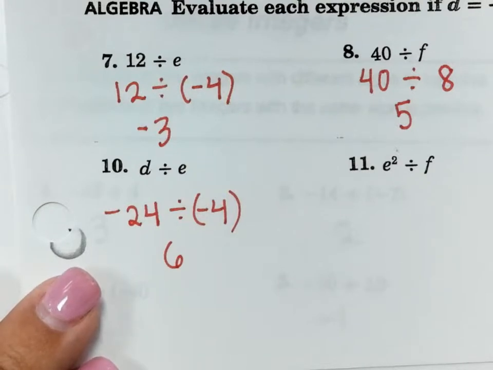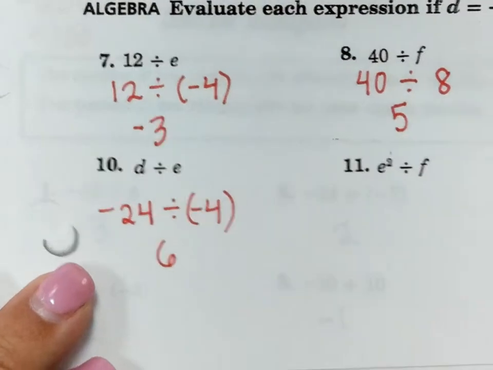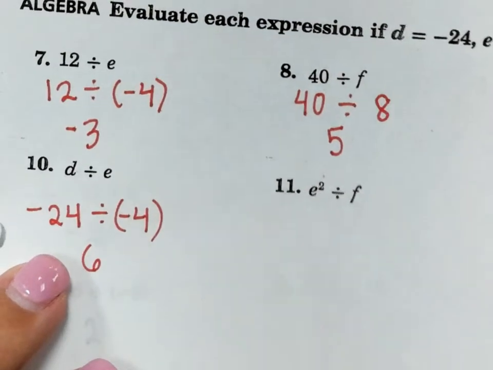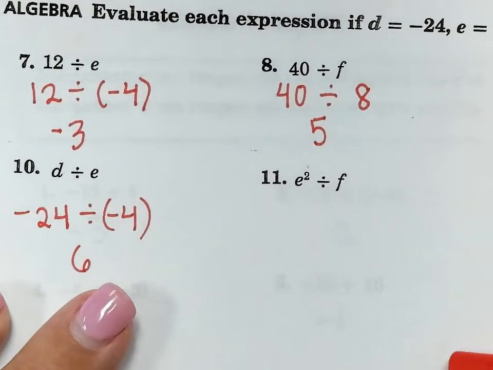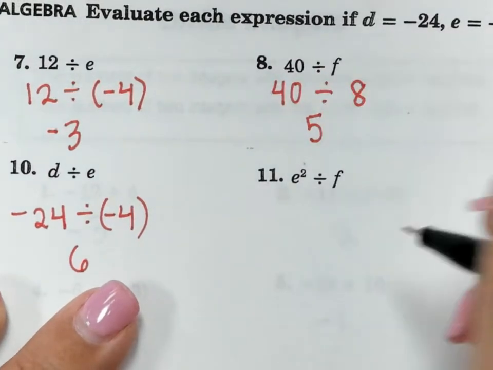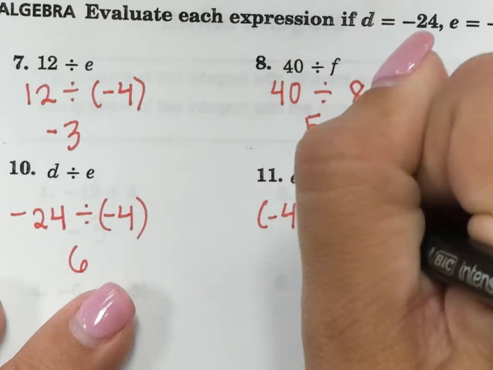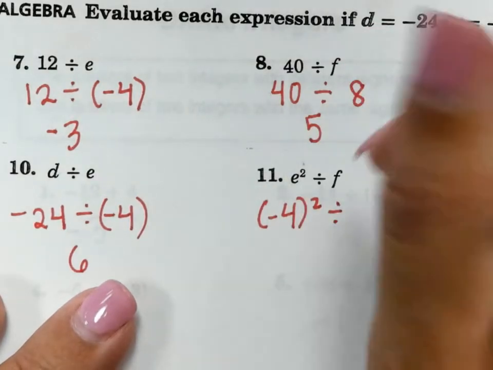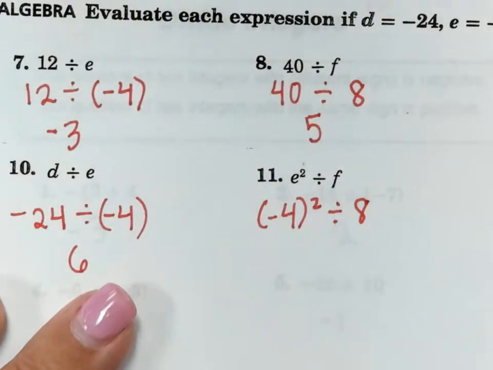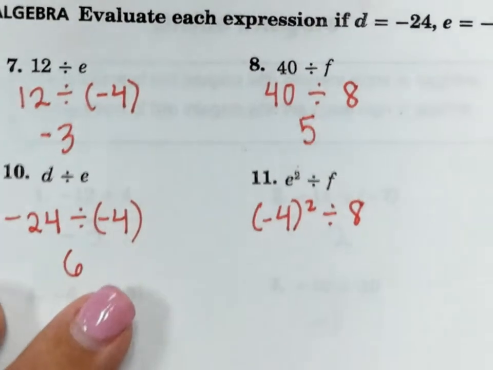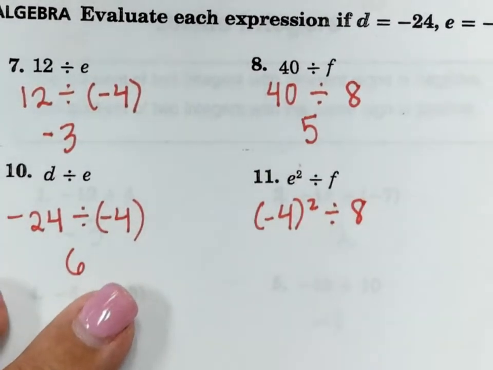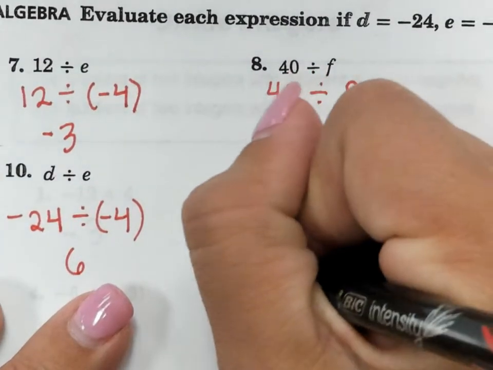Question on 11? Okay. So we've got to use what we learned yesterday to solve number 11. So if I have e squared divided by 8, that means I have negative 4 squared divided by 8. So if we remember, my exponent tells me how many times I'm multiplying my base. So that means that I'm multiplying negative 4 times itself.